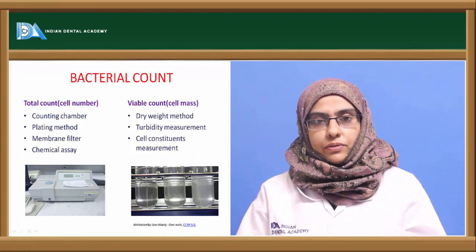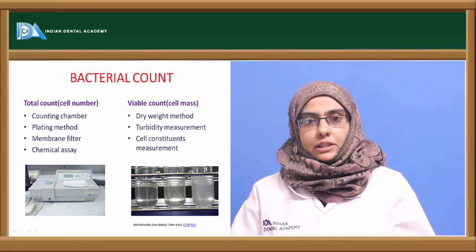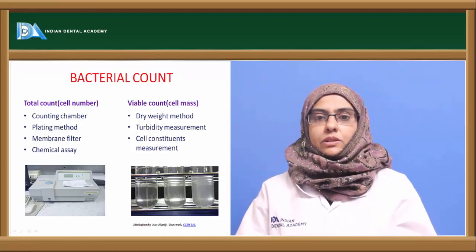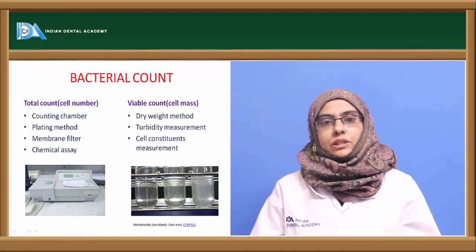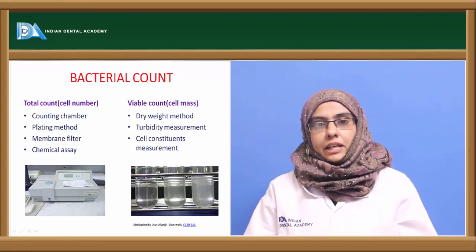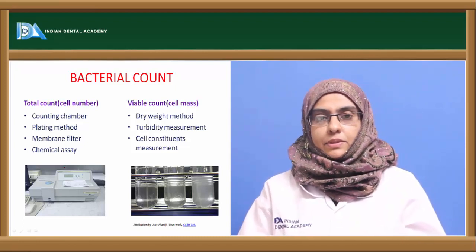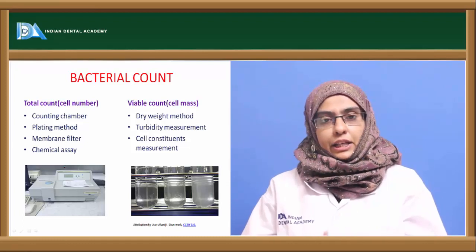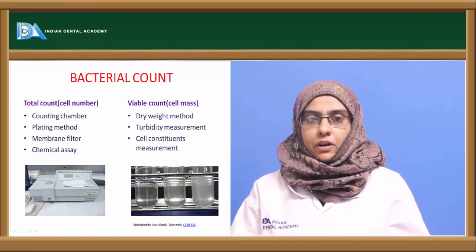which is a specially designed slide that helps to count the number of bacteria under the microscope. You can also go for the plating method, where serial dilutions of the organism or the initial inoculum are made and grown on a particular solid media, and the number of colonies is counted. The third method used is called the membrane filter method. Here specially designed membranes are used to filter the microorganisms, and the retained microorganisms are grown on a solid media, incubated for their growth, and then the number of organisms is counted.